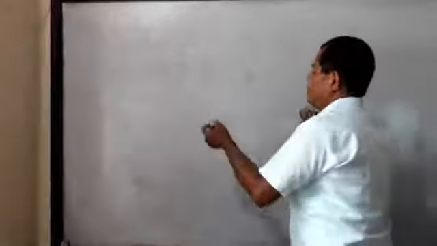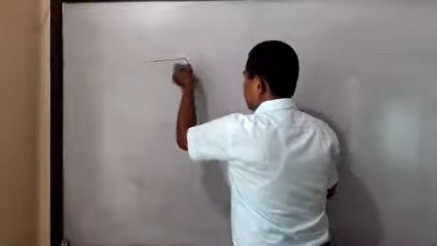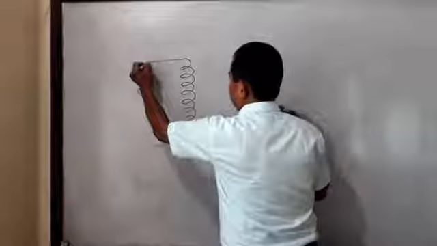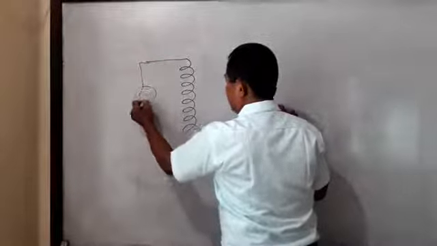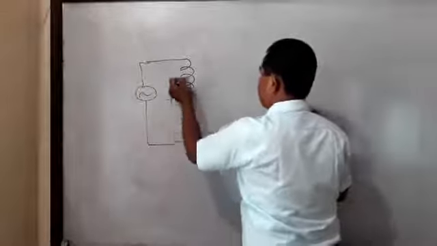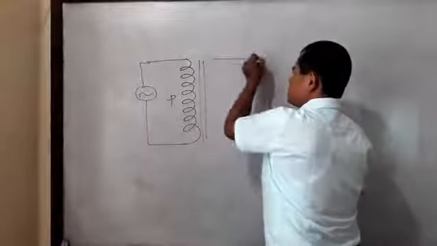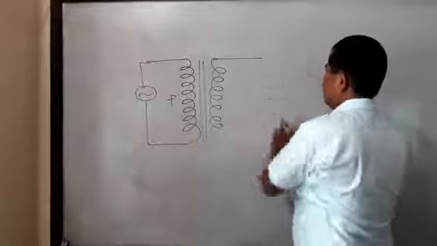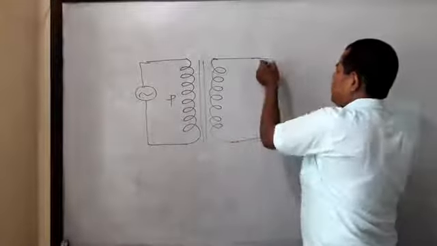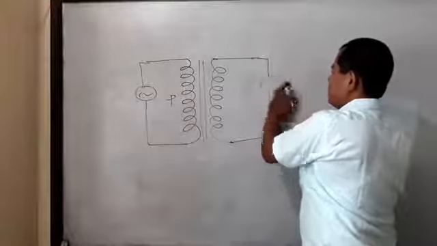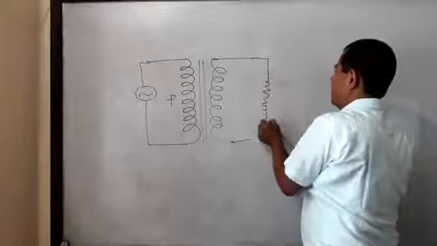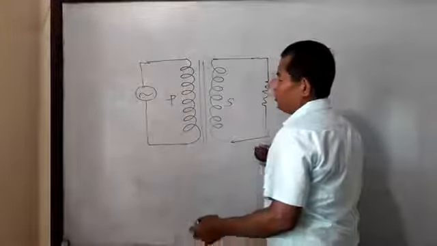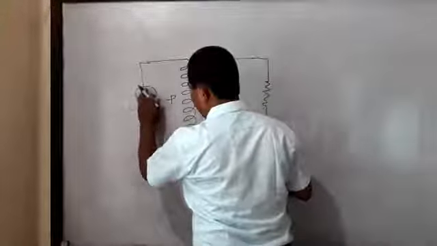Why? We know that in the transformer there are two types of coil. One is the primary coil, with the symbol of AC. This is the primary coil, and this is the secondary coil. So when we apply DC, this is the symbol of AC.